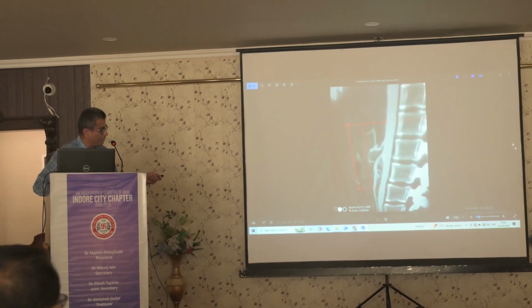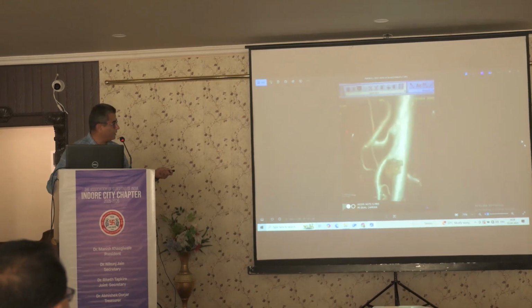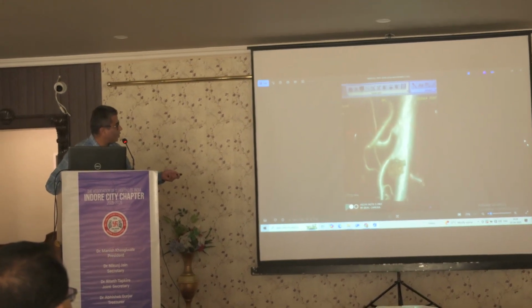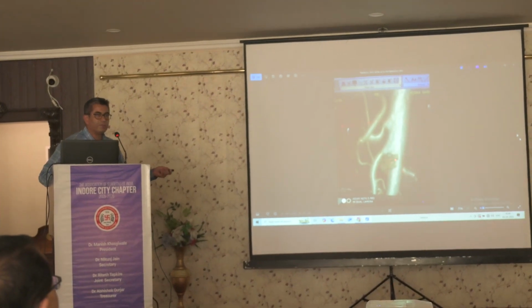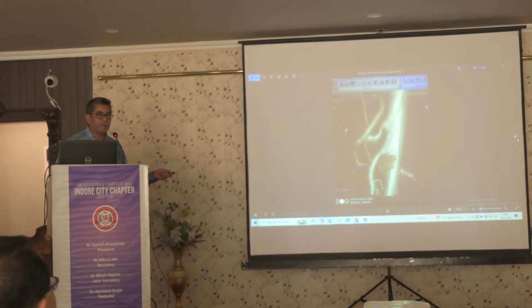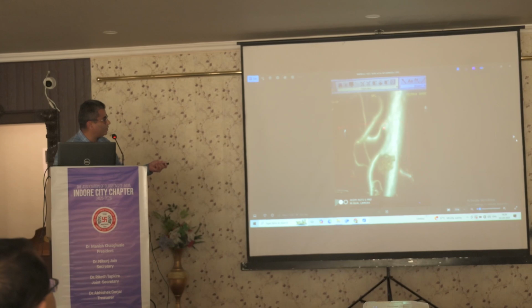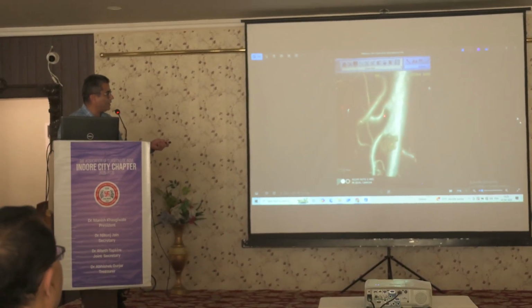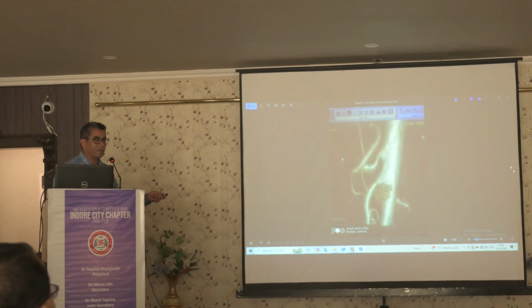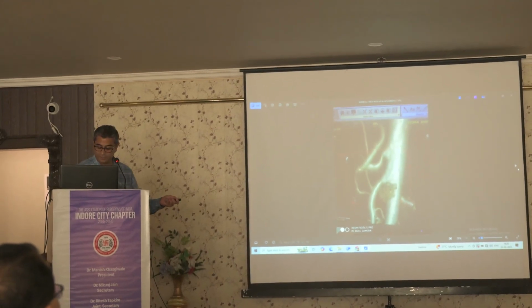So again, we have to be very careful, because at times you can deal with a situation like this with a lot of atheromatous plaques. So patient को ऐसे भी mesenteric ischemia हो रहा है, और उसके साथ साथ patient को ये भी है, तो आपको बहुत सोच समझ के ये decide करना है कि कौन से symptoms आप relieve कर पाएंगे और कौन से relieve नहीं कर पाएंगे शायद.